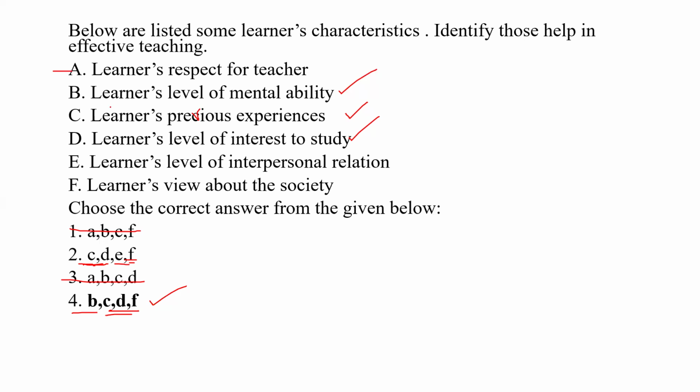So B is a correct answer, we saw already. So E, learners' levels of interpersonal relations, no need actually. So this is not a related one. So we can eliminate this also.